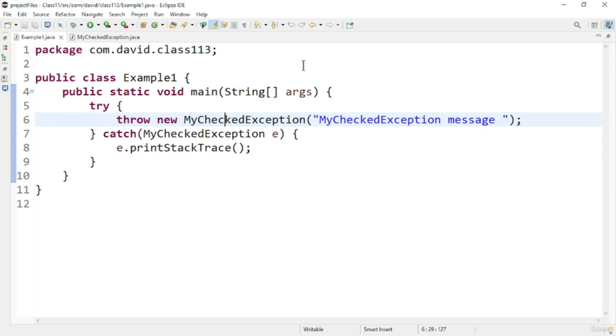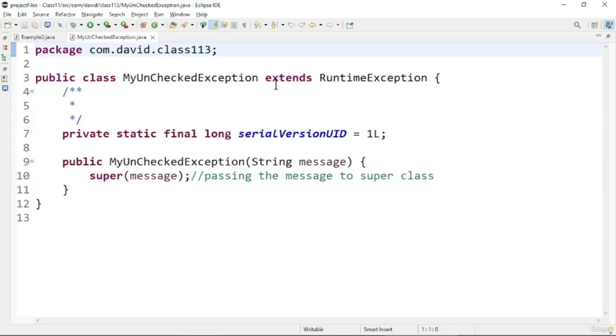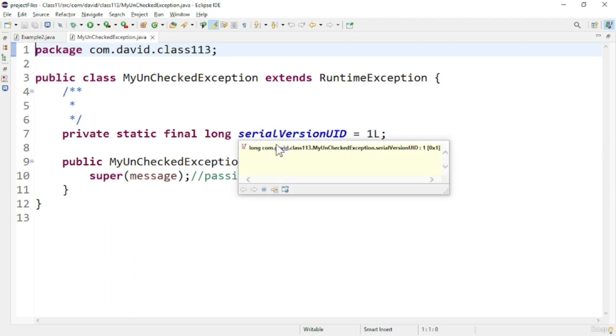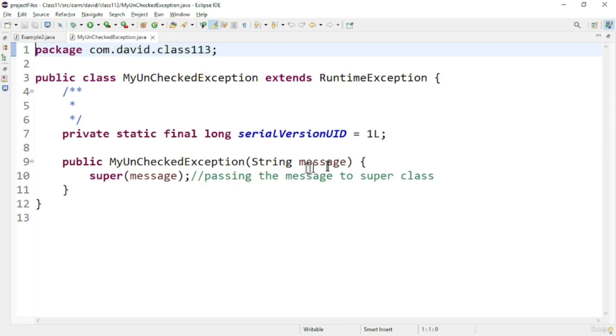Now let us see a program based on a custom unchecked exception. Here you can see I have created a class, MyUncheckedException. In that class, I am extending the RuntimeException class. Like this, you can create the unchecked exception. And here I have a serialVersionUID too because this class is serialized. That is how we have to provide the serialVersionUID, and this value will be provided.